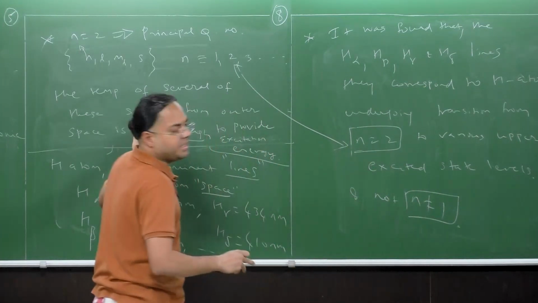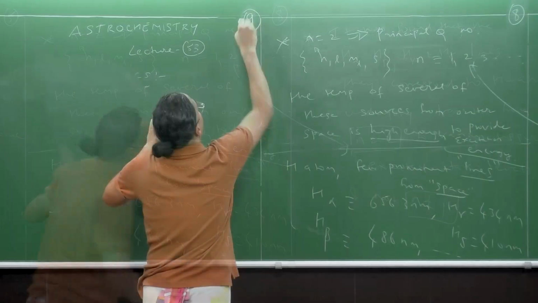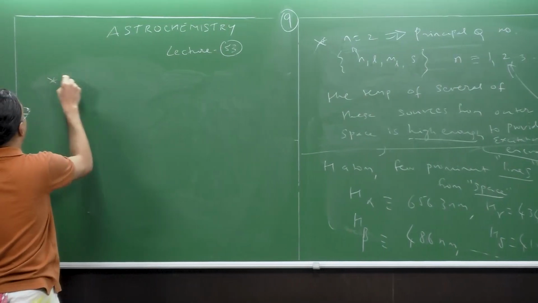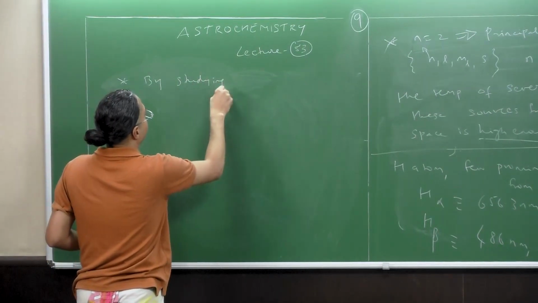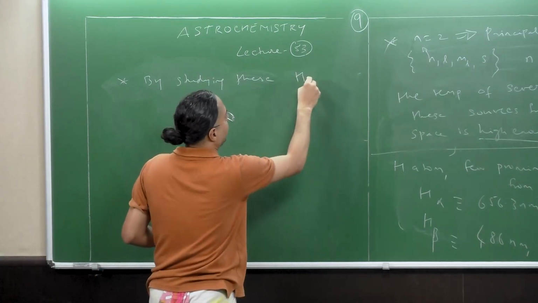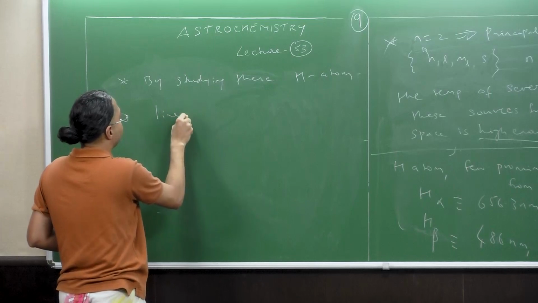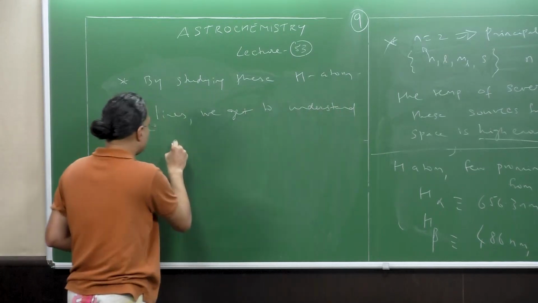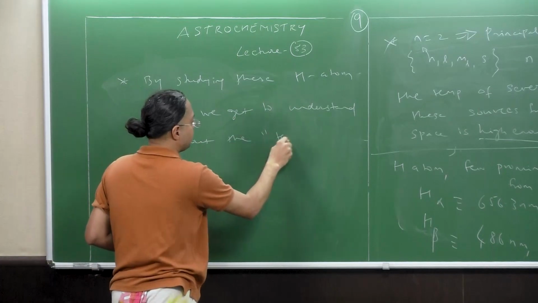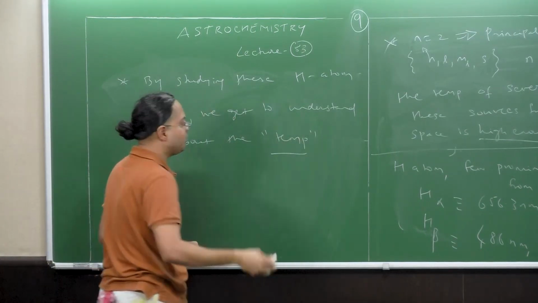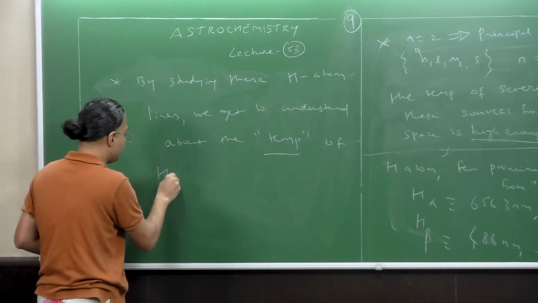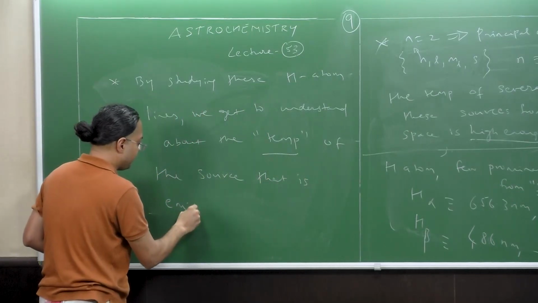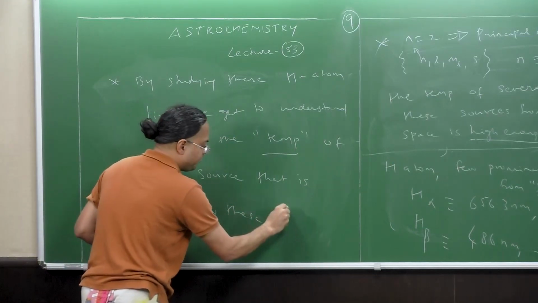So by studying these H atom lines, we get to understand the temperature of the source that is emitting these spectral lines.